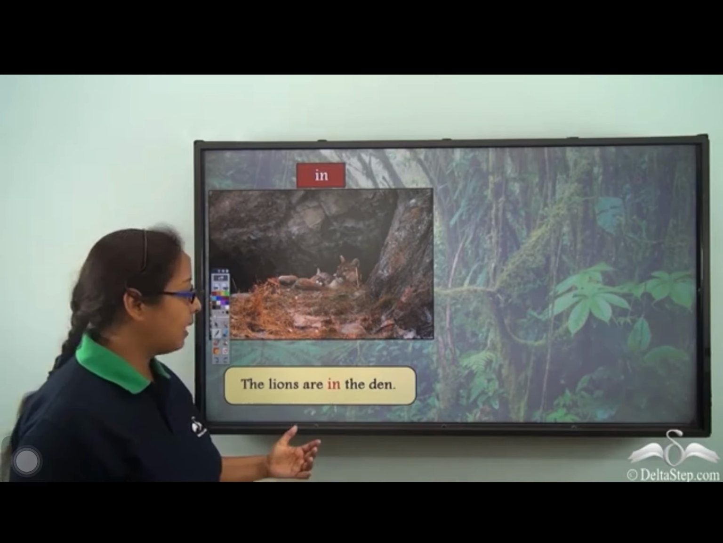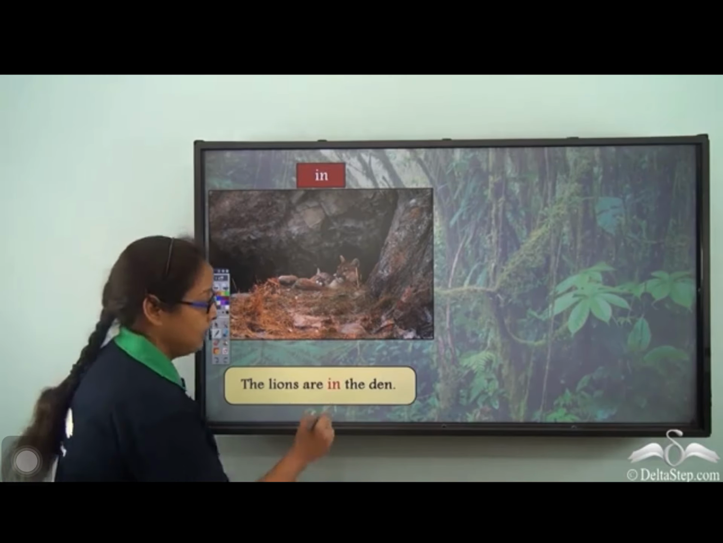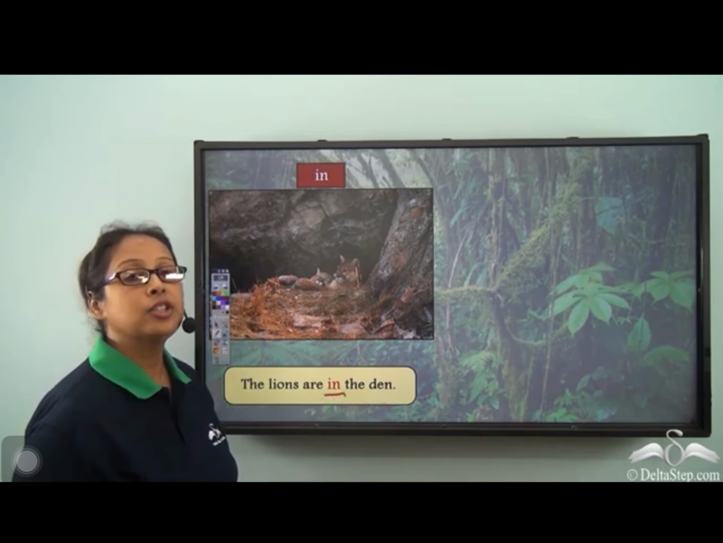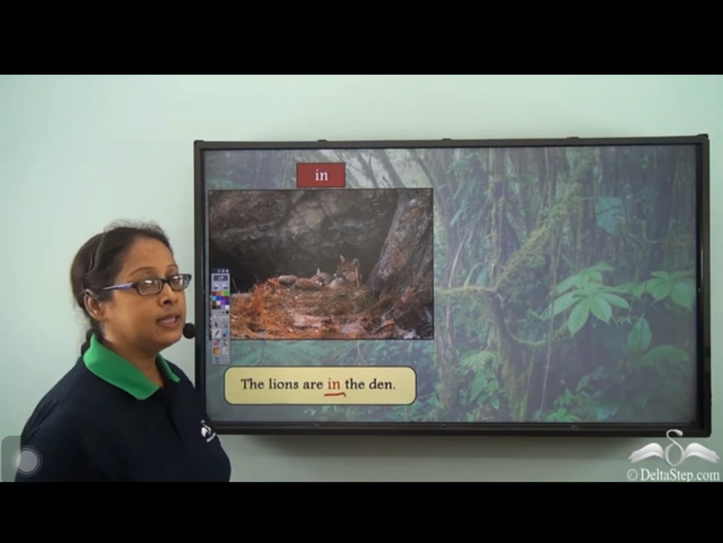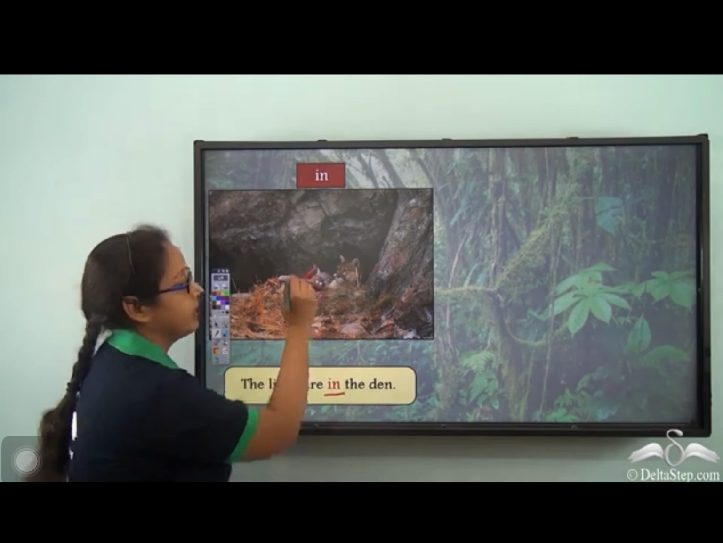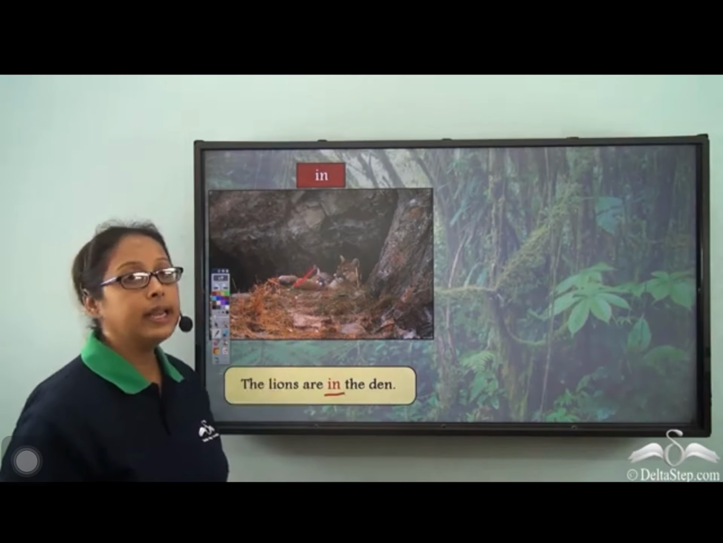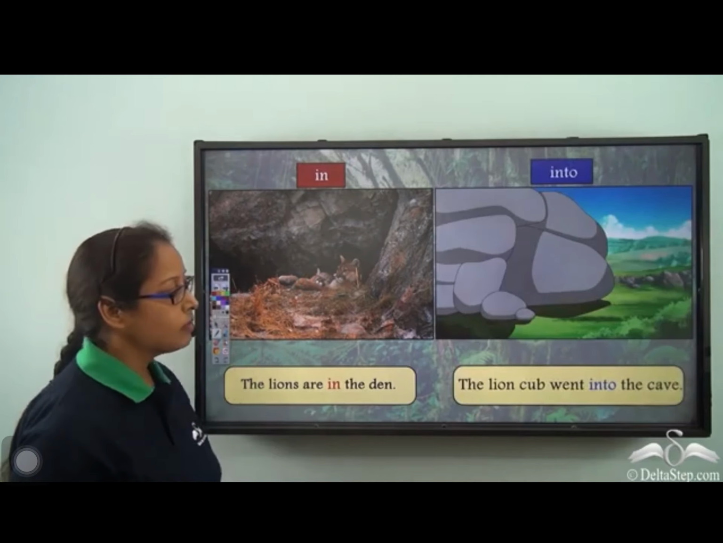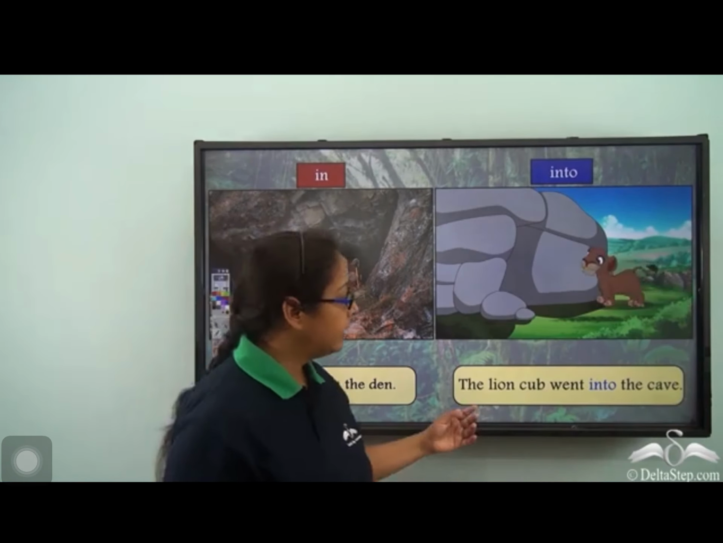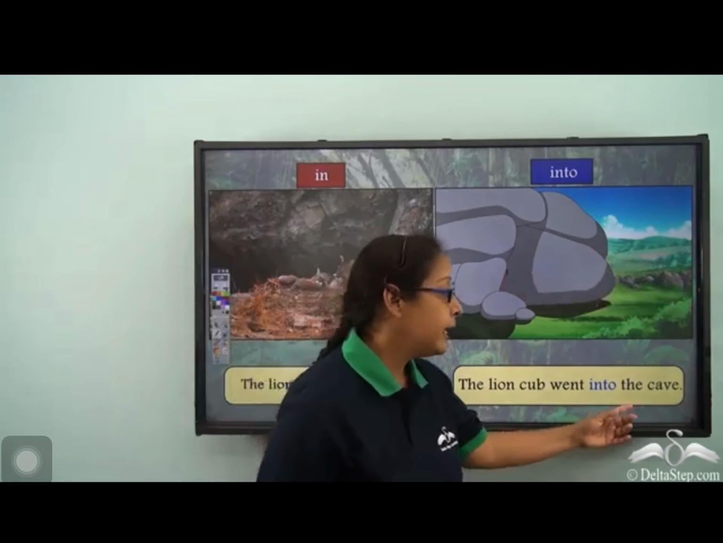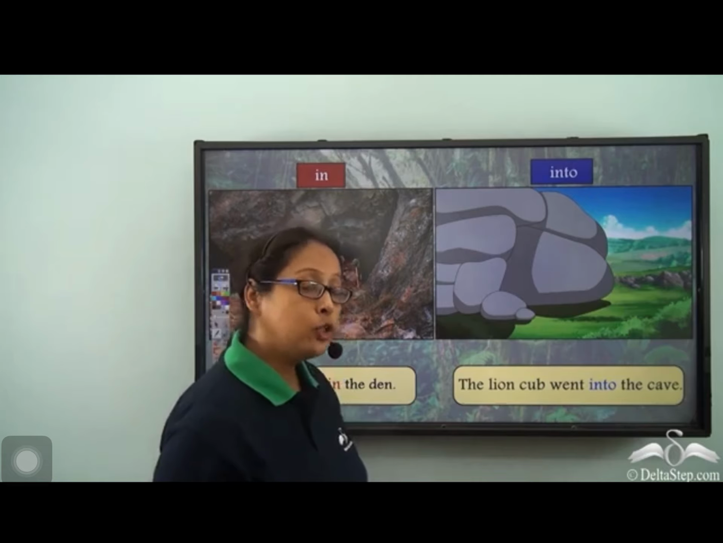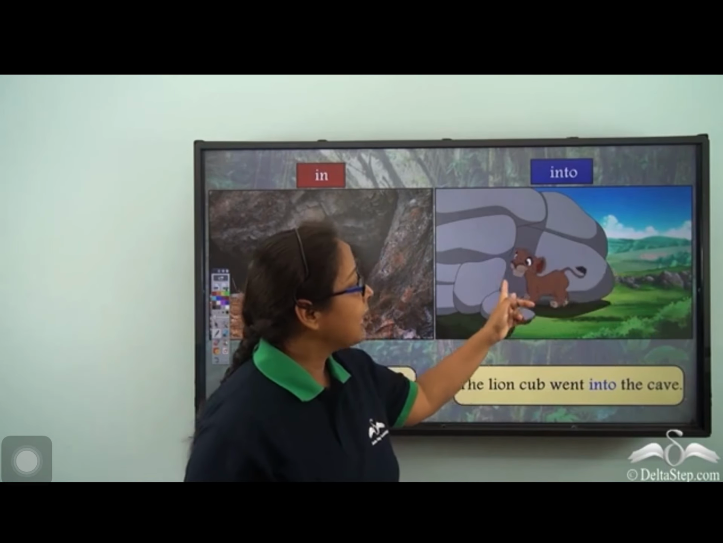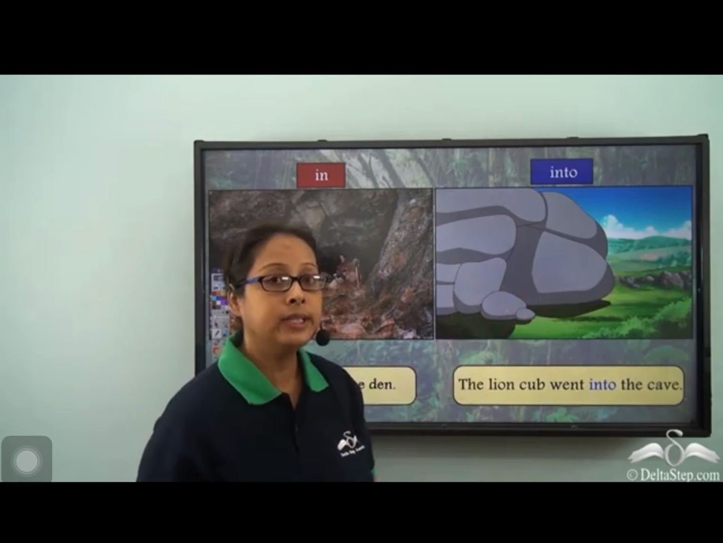The lions are in the den. So, here, in is the preposition again. And it is showing where the lions are. They are in the den. They are inside their den, within their den. But when I say the lion cub went into the cave, what do we mean? You can see that this cub is outside and is moving into the den now.